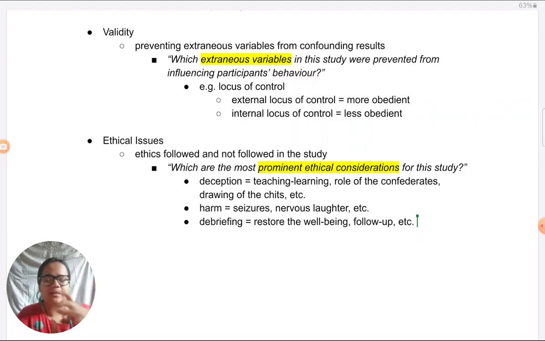In IB, you might be doing the Rosenzweig study, very commonly students take it, or the, which is that, I'm not getting the right name, or even the one in which the arms were amputated of the animals. I'm sorry, for the IB biological, I'm not remembering the name immediately, but there are so many studies. Lashley, I think, is one of the studies. So if those are the ones which you're taking, there's a different set of guidelines altogether, which you need to consider.